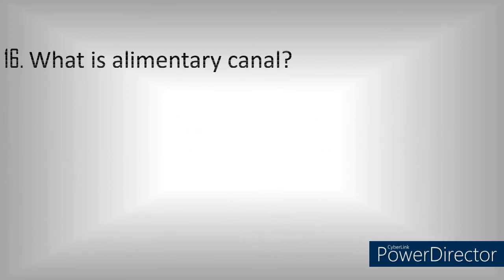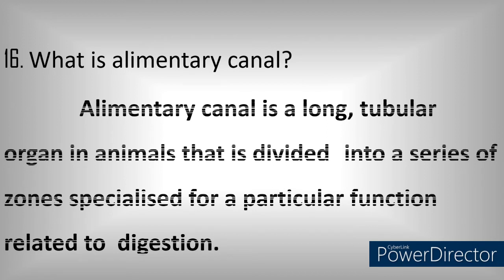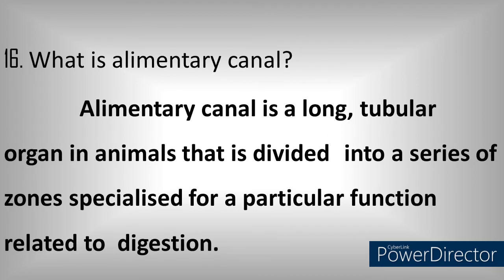Then finally, what is alimentary canal? This is the last 2-mark question. Alimentary canal is none other than the footpath, as I said in the intro of today's class. Alimentary canal is a long tubular, tube-like structure. It is a long tubular organ found in animals which is divided into a series of zones. The zones include esophagus, stomach, intestine, rectum. So these are known as zones.